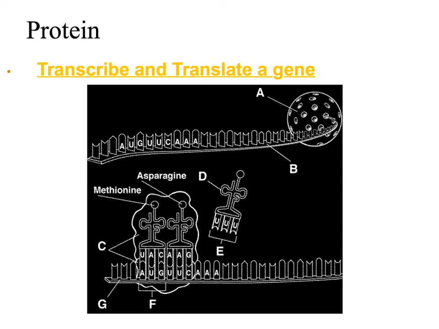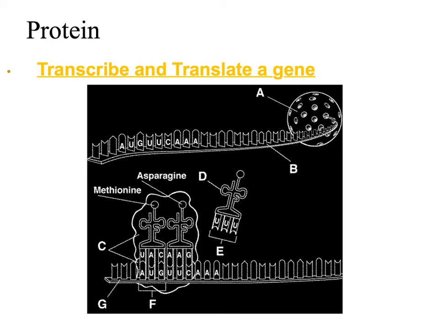It arrives at the ribosome, so that's what C is. Here's our ribosome, okay? The ribosome is going to read the messenger RNA. On this particular one, this is going to be G. This is messenger RNA. And remember, a 3-base sequence on messenger RNA is called a codon. So there's one codon, here's another codon, UUC, and here's another codon, AAA.